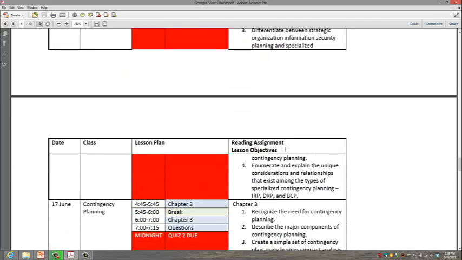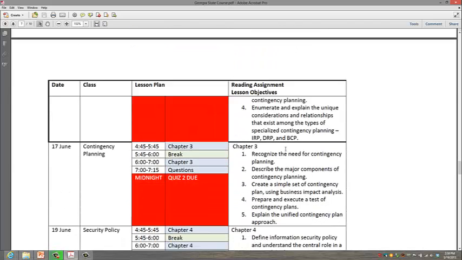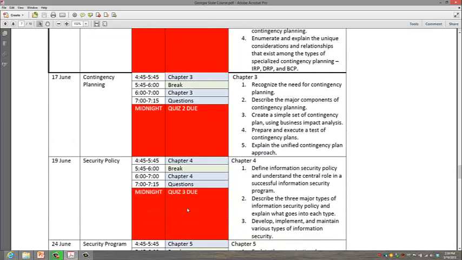Alright, after we get through that, we go a week, and then we have 17 June, moving into a different topic. I'll cover chapter 3, or you can go through the material, but as you see, by midnight quiz 2 will then be due. Now quiz 1 covered chapter 1, quiz 2 covers, wait for it, yeah, you guessed it, chapter 2.